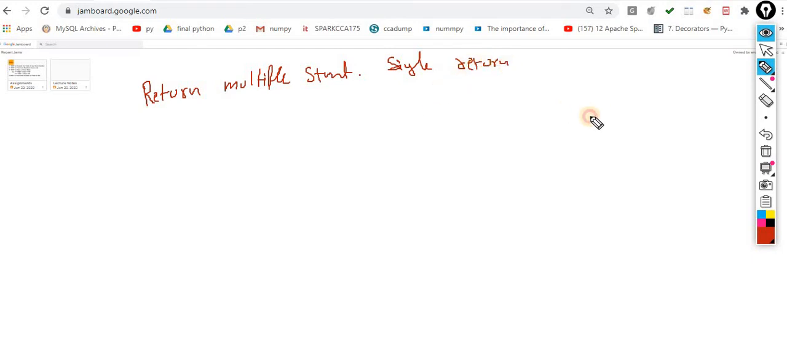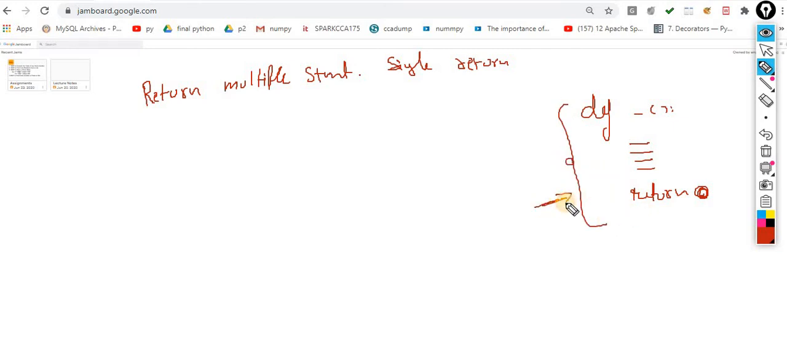Let's suppose there is my function and I want to return multiple values. Earlier I returned only one value. Now my concept is that I want to return multiple values from a single function. Then how is it possible? Inside Python it's very simple.